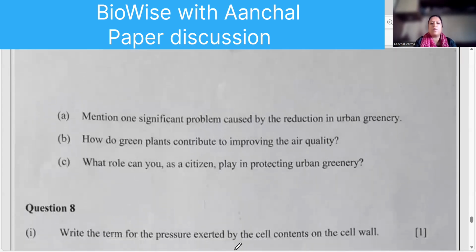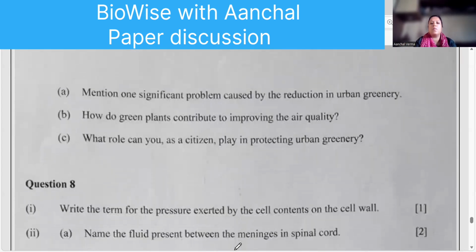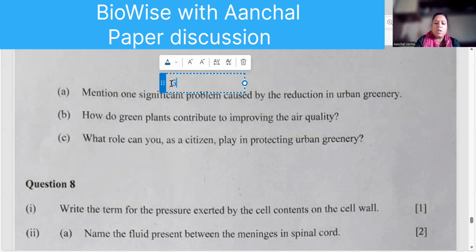Mention the significant problem caused by the reduction in urban greenery, increase in carbon dioxide content, and global warming. One significant problem, that is your global warming, because of the increase in the CO2 concentration.